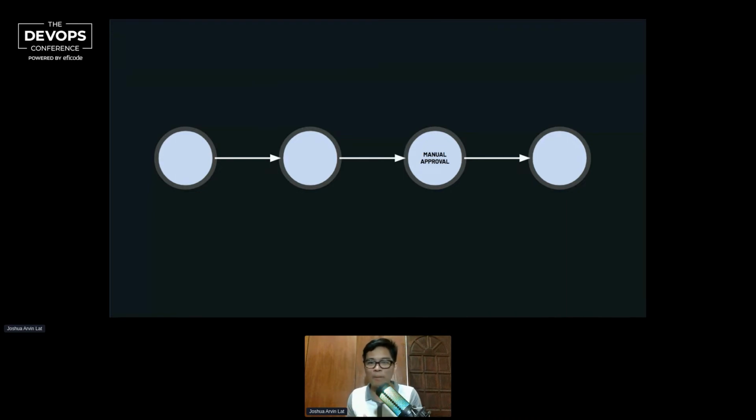And then before deployment, you might need a manual approval step where, let's say, a manager or someone from your team is able to analyze first and check if this current build is ready for deployment. Again, this may or may not be supported by your CI/CD pipeline, but this is usually the way to go whenever we're dealing with a more complex set of requirements, especially those that have heavier back-end work.